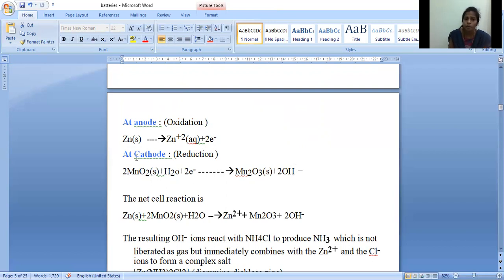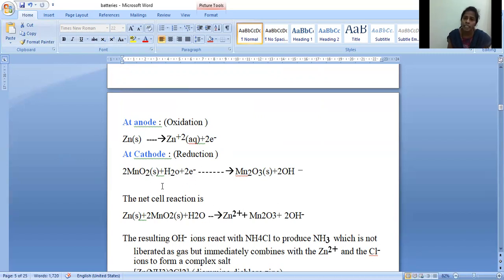So we know where MnO2 came from, because MnO2 is coated on the graphite rod to increase the reactivity of the graphite rod. So MnO2 is participating in the reaction in the presence of moisture in the electrolyte by gaining these 2 electrons. So here, Mn2O3, the remaining one oxygen and this oxygen, totally 2 oxygens, 2 hydrogens, with 2 electrons produce 2 OH minus. So these are the 2 reactions that take place at anode and cathode.